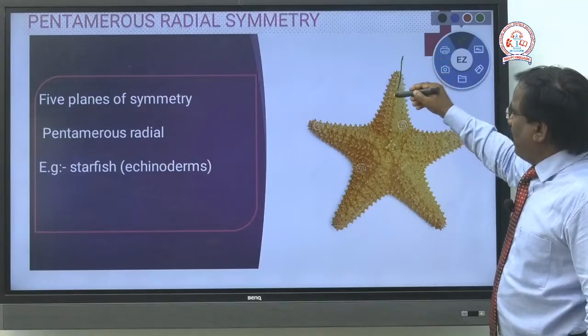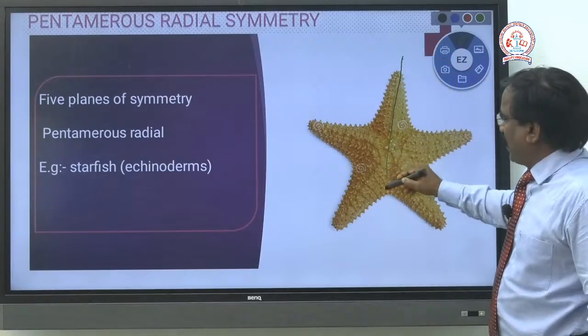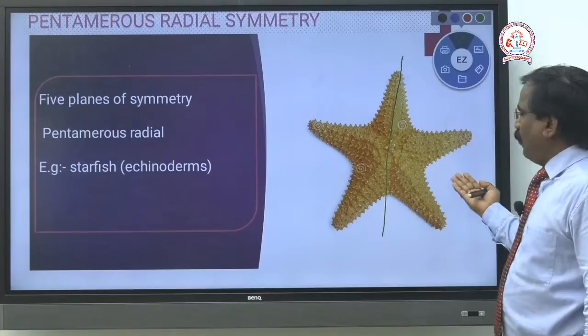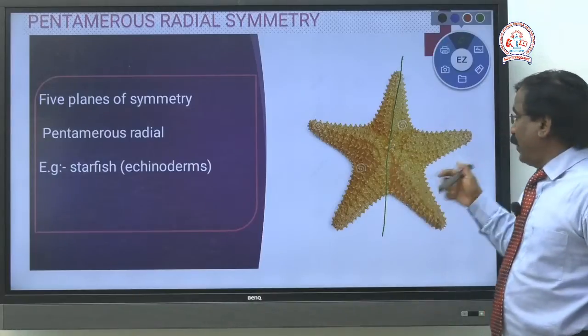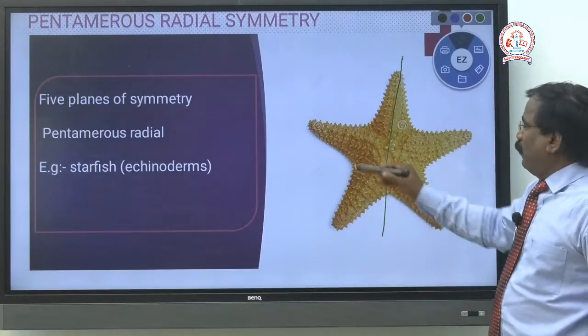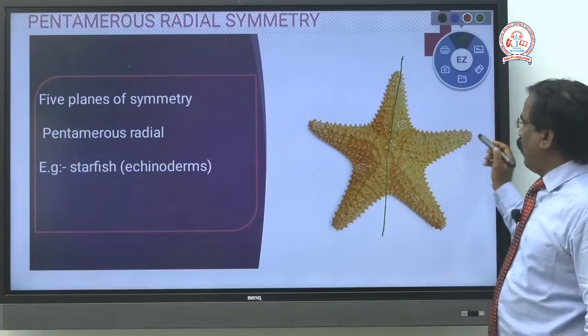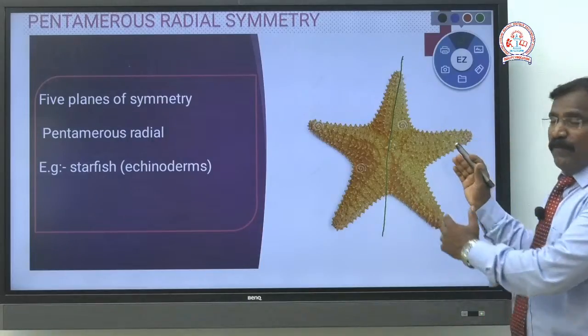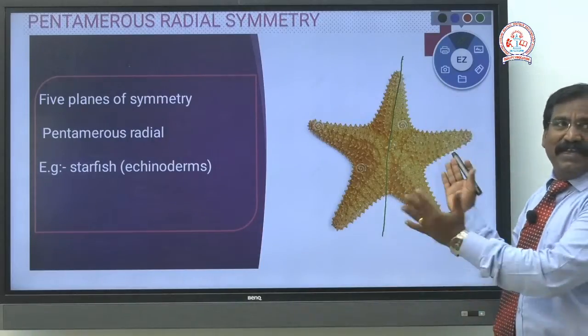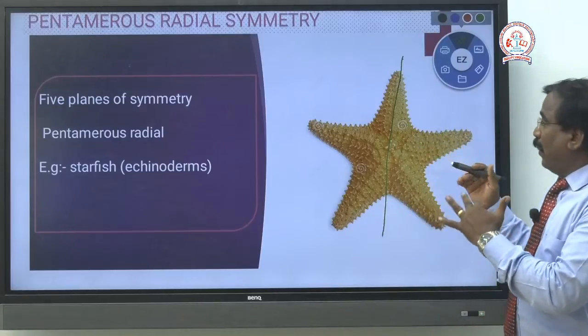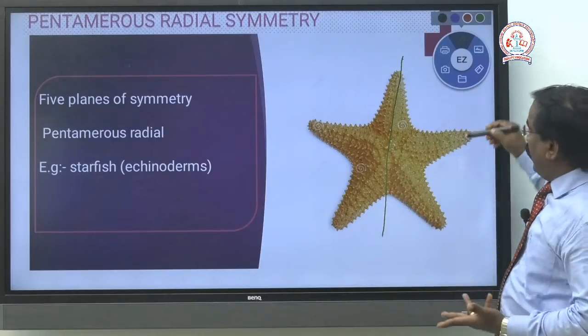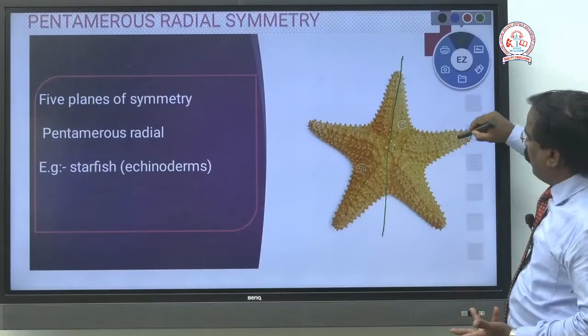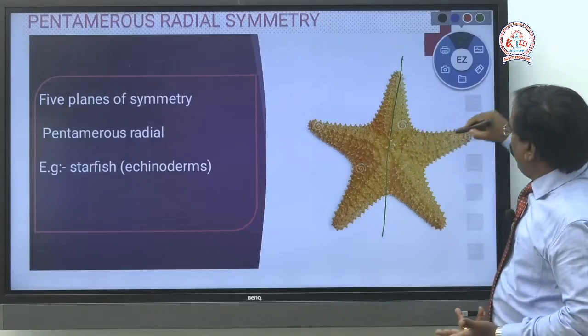See here, you are cutting in this plane. It gives 2 halves. Look, 1 and 2, exactly equal halves. It is similar, each half. Now see, not this plane, look how I am cutting in this one.